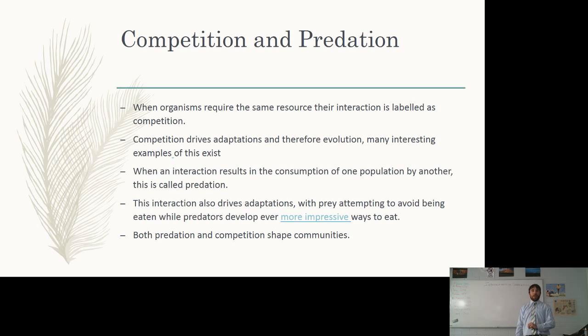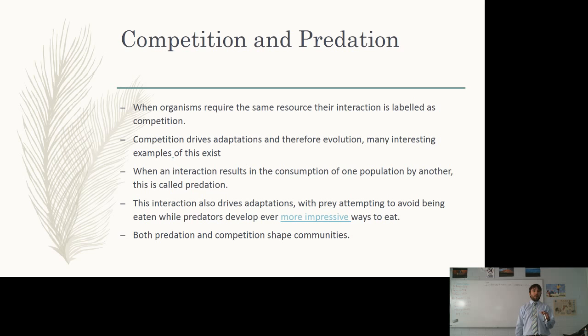The antelope has incredible endurance, so it will typically be able to run for longer than the cheetah. So what the cheetah does then is it develops the adaptation to run incredibly fast. It has explosive speed rather than endurance. It doesn't seek to outdo the antelope for endurance. It seeks to outdo it for speed. Now, both of these drive communities, or shape communities, change communities. And we can see how we've developed these changes.